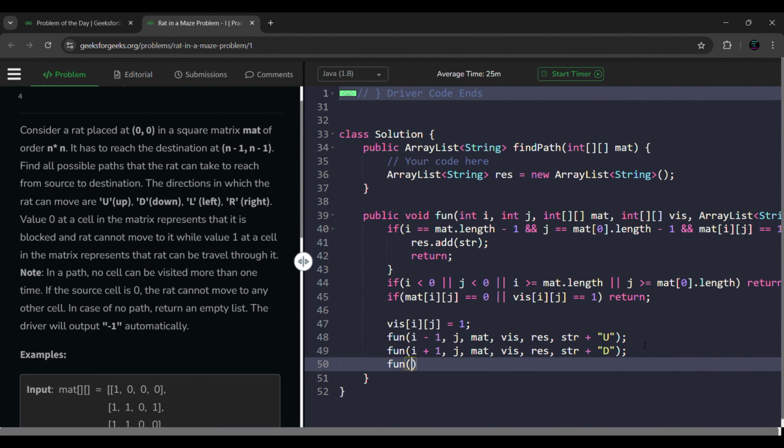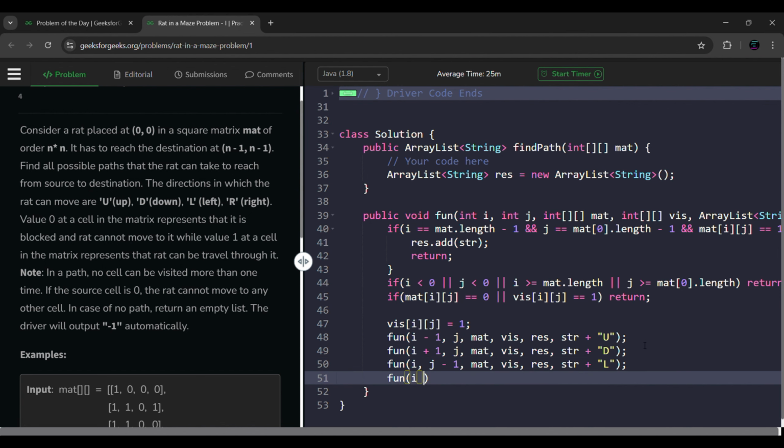Now the function, let's say left, j minus 1, matrices, visited, resultant string plus l for left, and the function where we'll be visiting the right side, mat, visited, resultant, str plus r for right. Up, down, left, right, done.